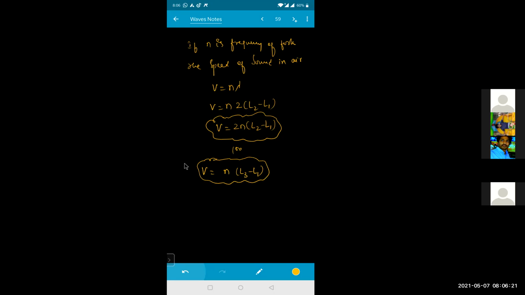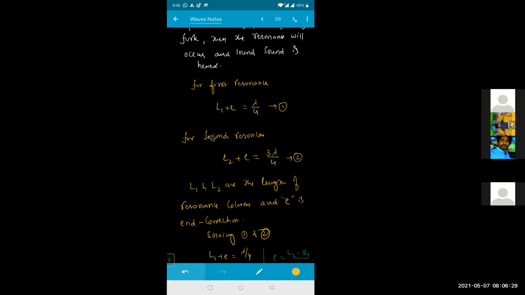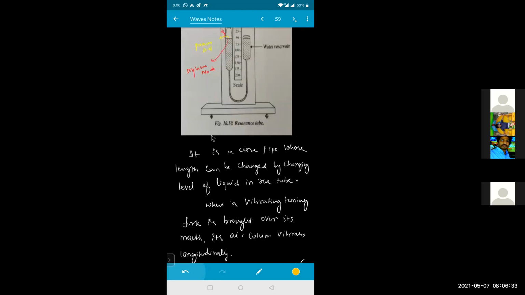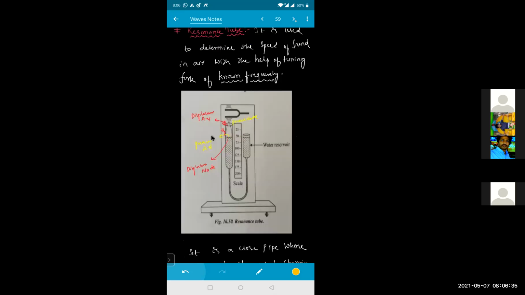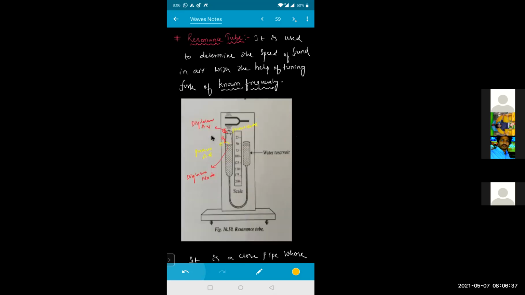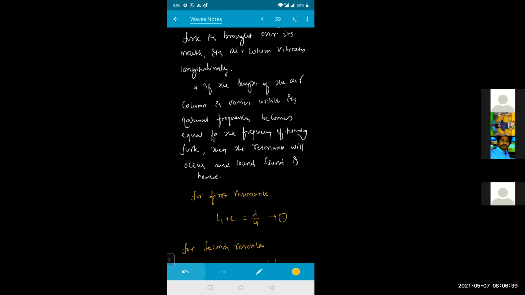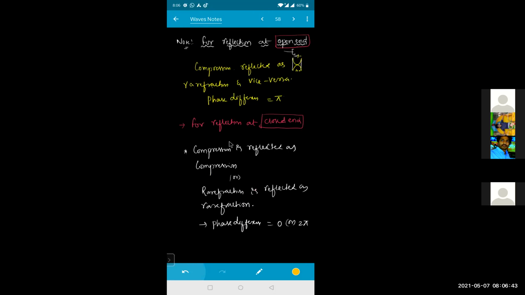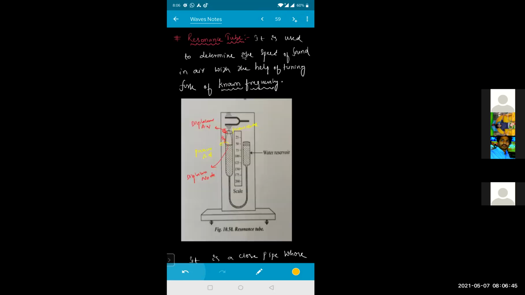Yes, sir. Student, tomorrow again I'll help you out once again, because I'm getting time for the other class. Otherwise, I'll help you with this in tomorrow's session of class. You try to study up to this point of relations. Resonance tube, I'll try to help you out again in tomorrow's session of your class.